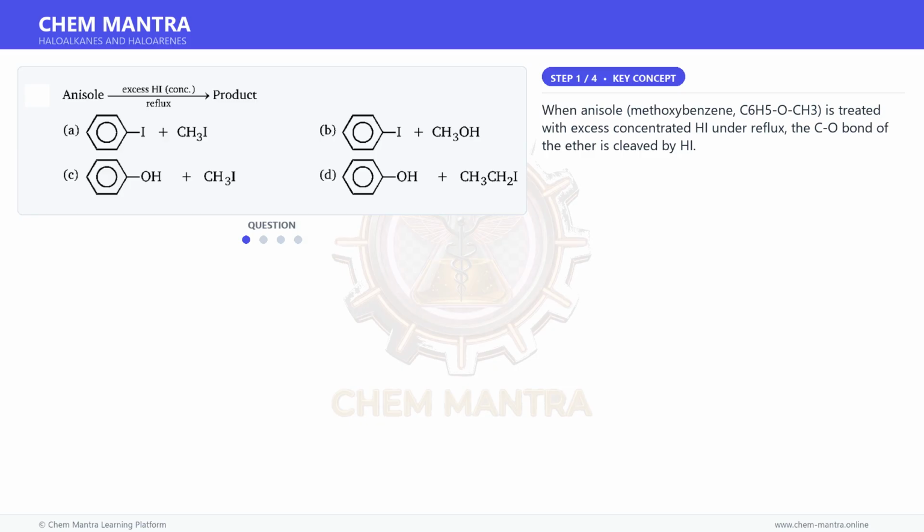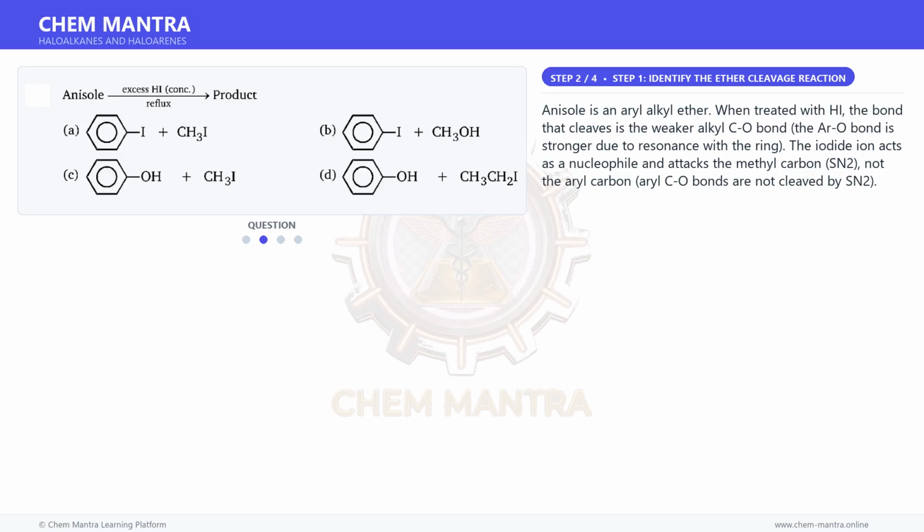When anisole, methoxybenzene, C6H5-O-CH3, is treated with excess concentrated HI under reflux, the C-O bond of the ether is cleaved by HI. Moving on to the next step.